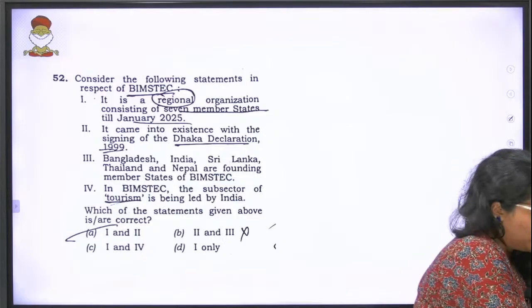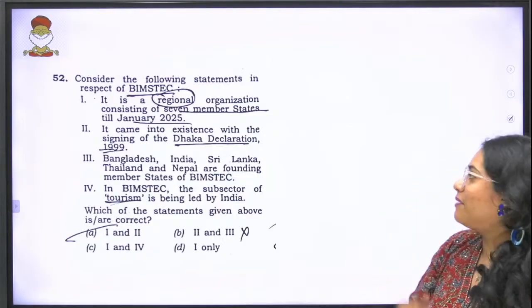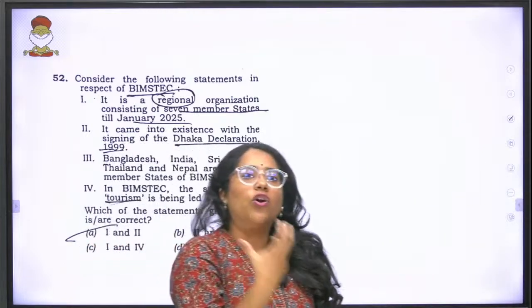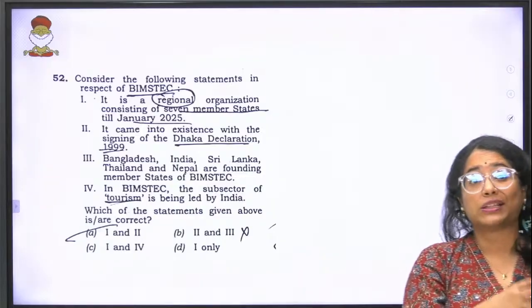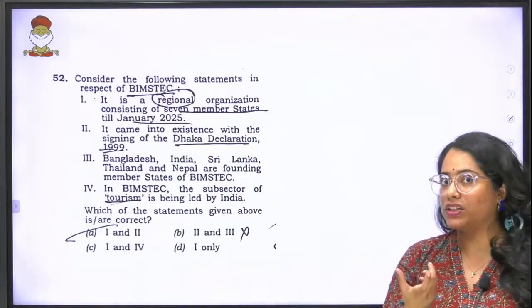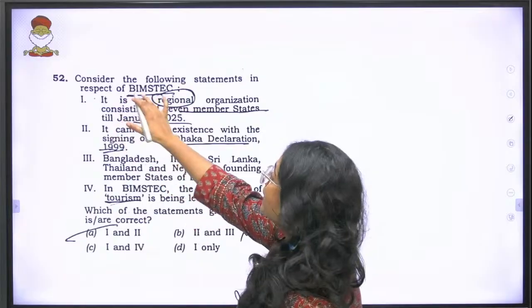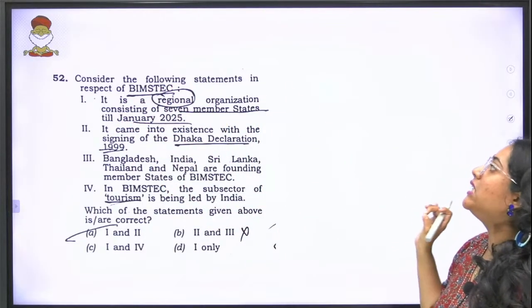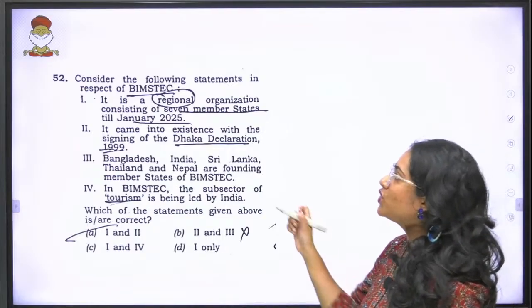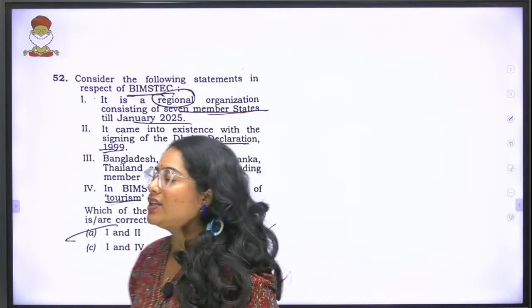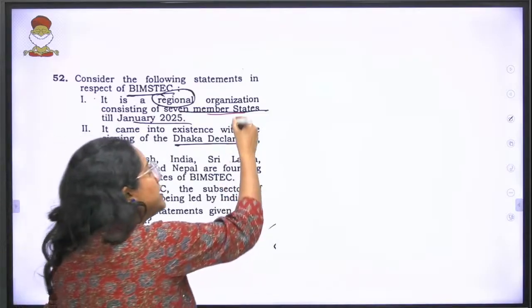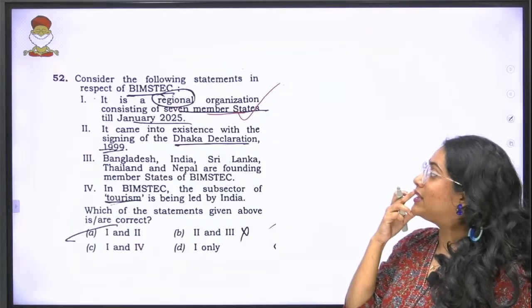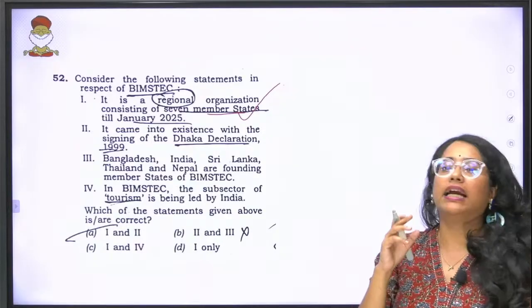Now as we move forward, the next question is regarding BIMSTEC. Again, an international organization question. I would say that a lot of questions that have come from the current affairs part are primarily related to your international organization. The question reads as, consider the following statements with respect to BIMSTEC. It is a regional organization consisting of 7 member states till January 2025. That statement is correct. Moving forward, it came into existence with the signing of the Dhaka Declaration in 1999.